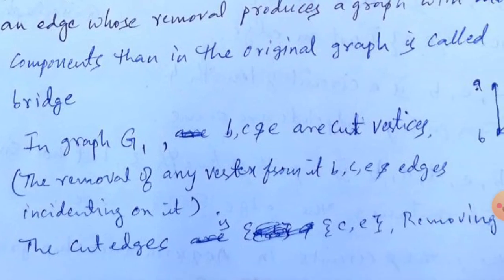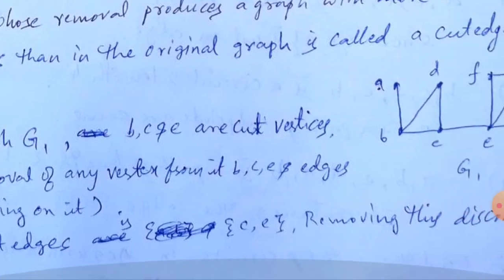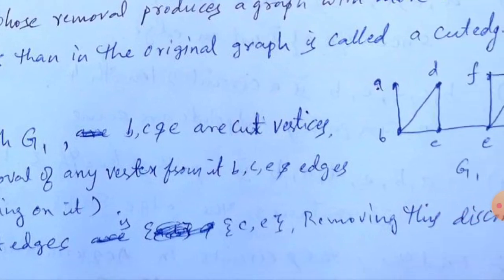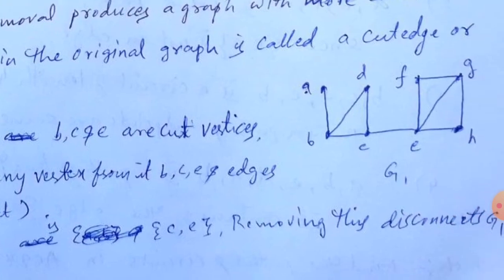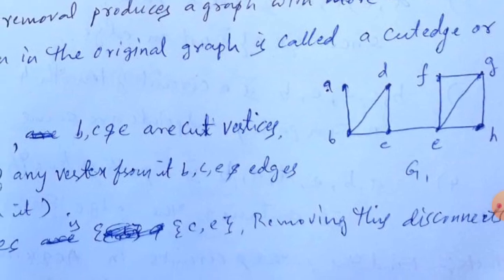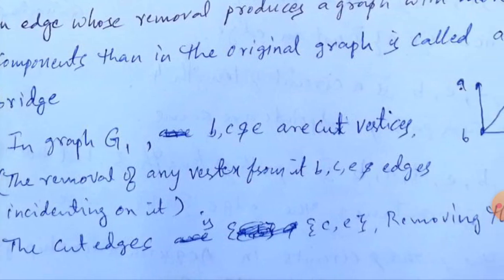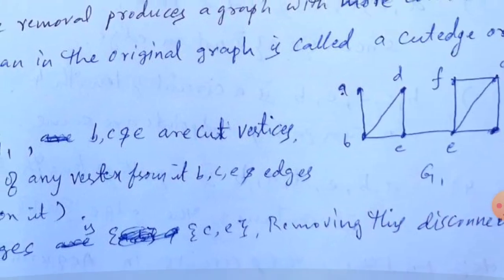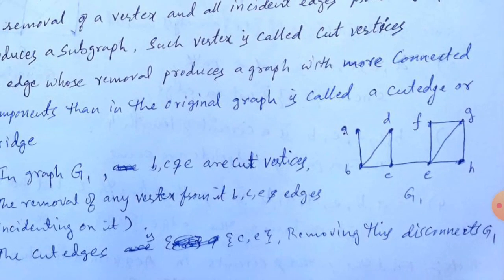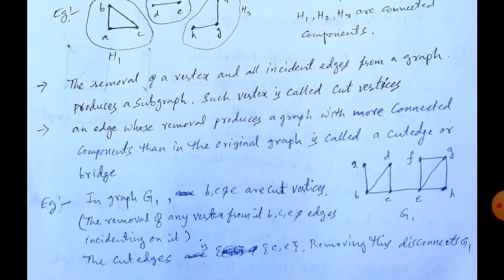In example G1, B, C and E are cut vertices. You can remove these vertices, and of course the edges incident on B, C, E. Then observe, the cut edge is C comma E. So removing this disconnects G1.